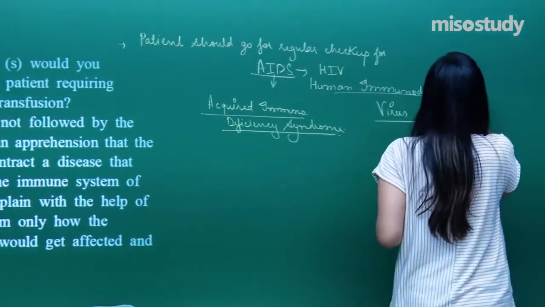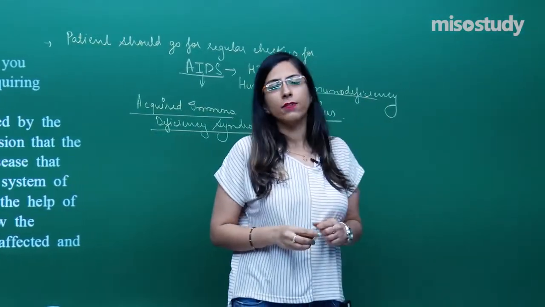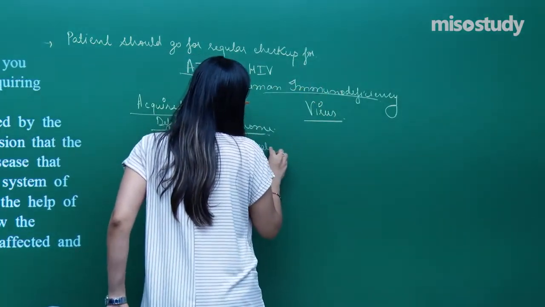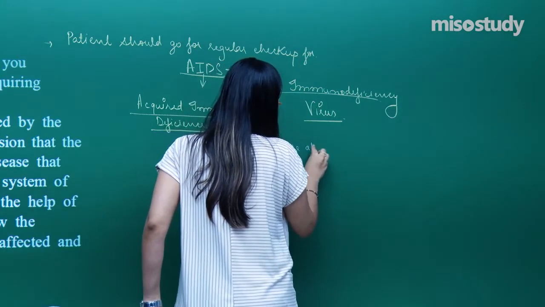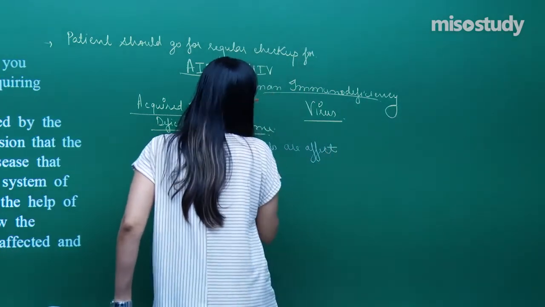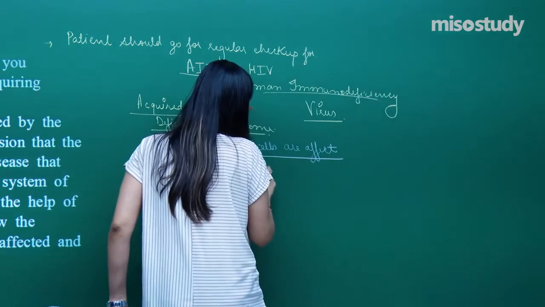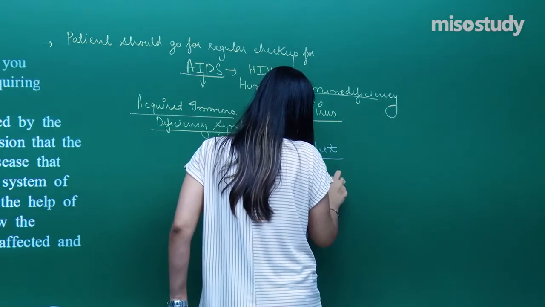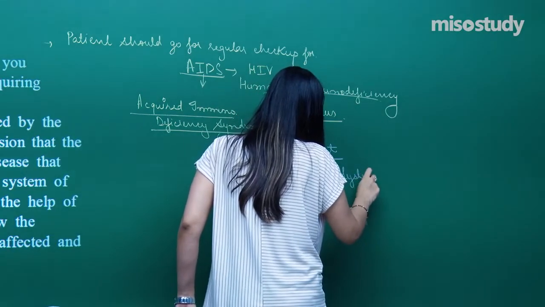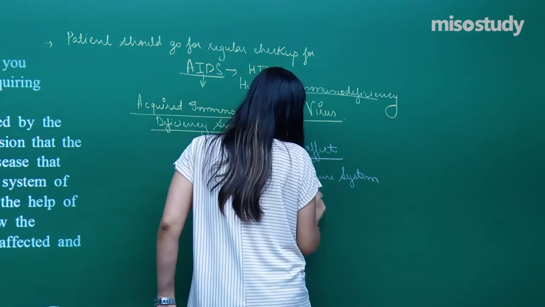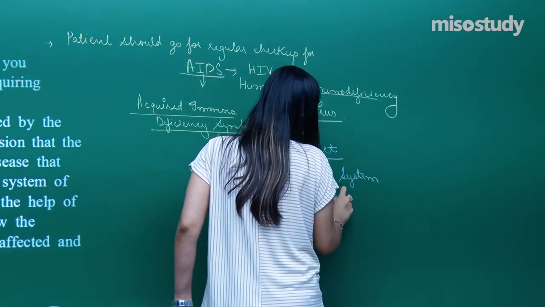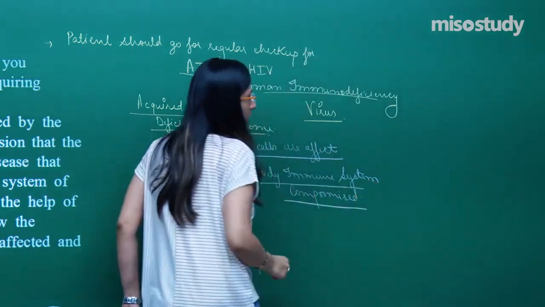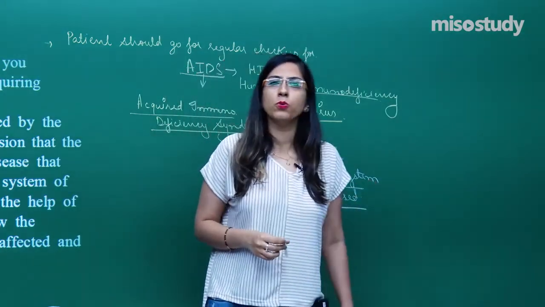When I say HIV, which type of cells are affected? That is T cells. T cells are affected, or you can say the whole body immune system will be compromised. When the immune system is compromised, the patient will be prone to many infections.